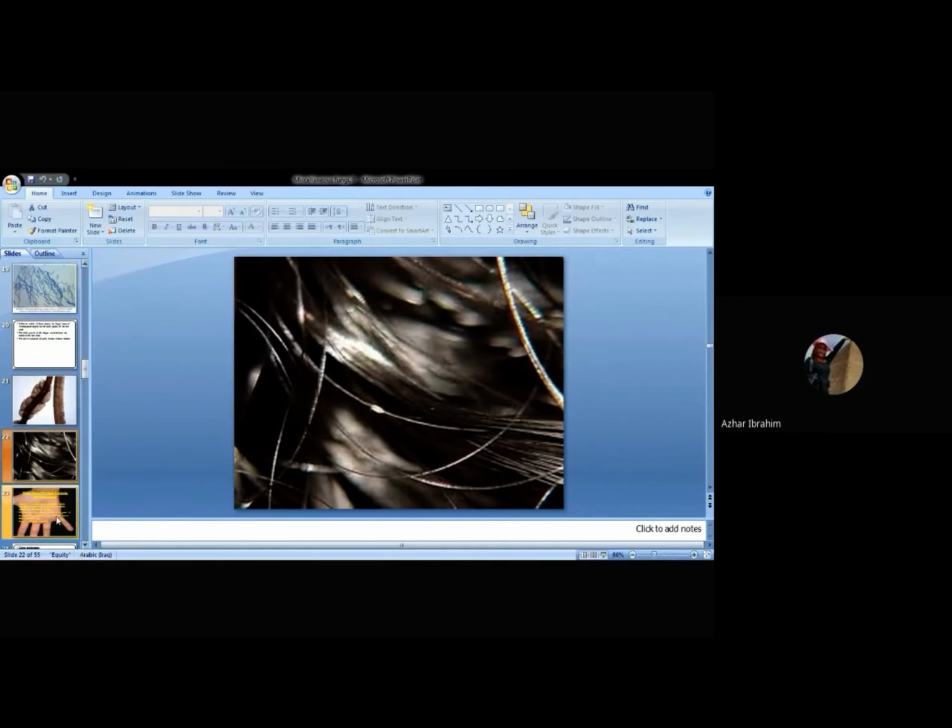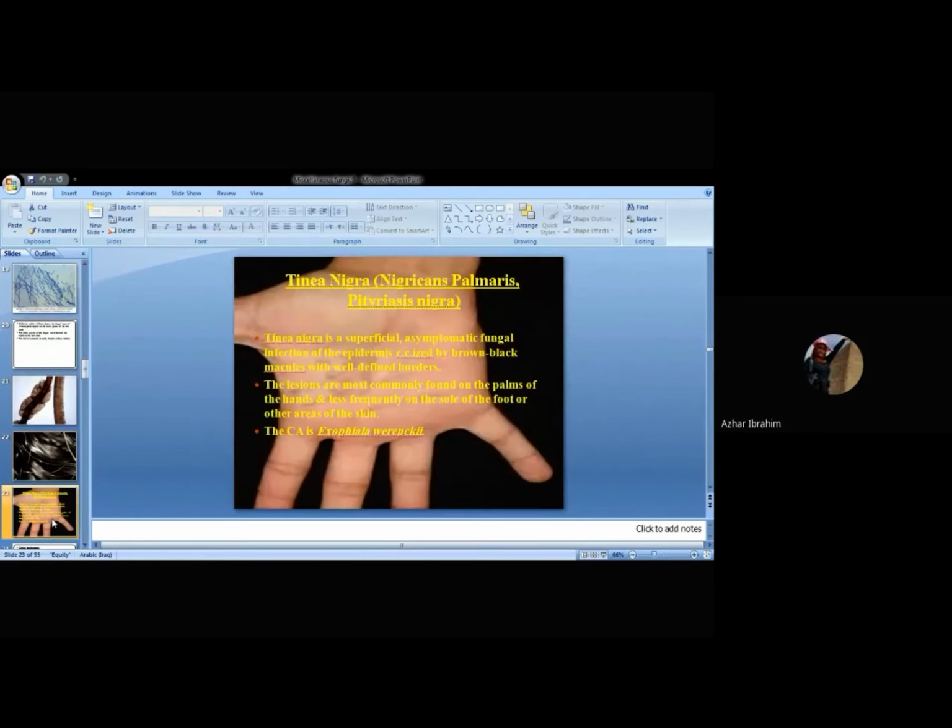Now we turn to the third fungal disease, which is referred to as Tinea nigra. From the name, nigra means blackish. It is also referred to as tinea nigra palmaris or pityriasis nigra; these are the synonyms of the disease. Tinea nigra is a superficial, asymptomatic fungal infection of the epidermis. This is the definition of Tinea nigra.